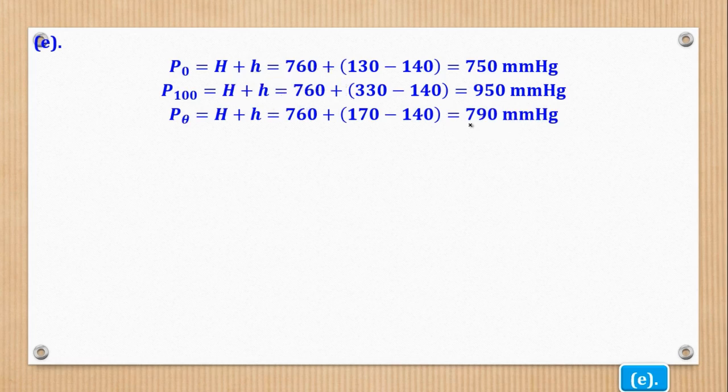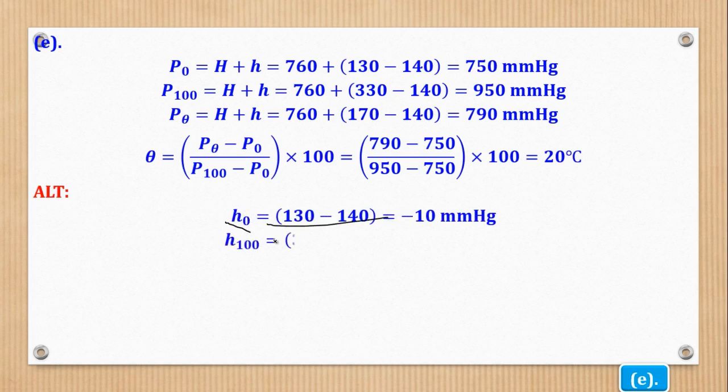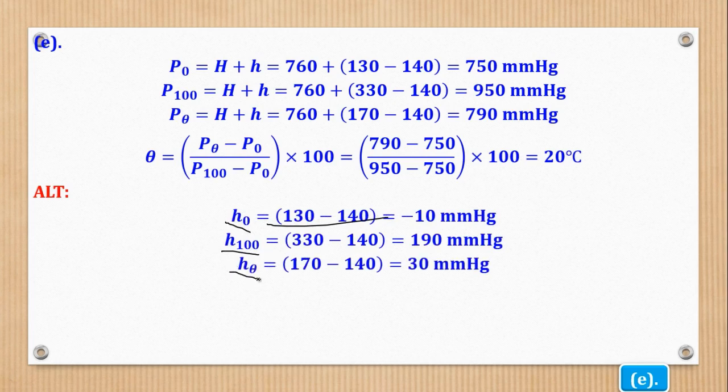Then when that is done, you can calculate the temperature from the formula P theta minus P naught over P100 minus P naught multiplied by 100 to give you 20 degrees Celsius. That is one way. Another way, you can get the difference in heights in both limbs at 0 degrees Celsius, also the difference at 100 degrees Celsius, and the difference at the unknown temperature, at room temperature.